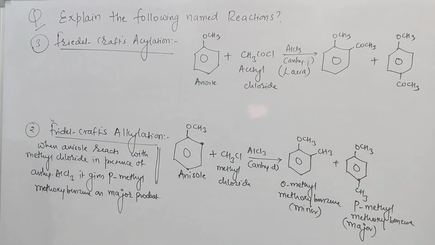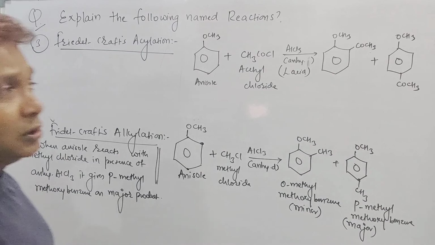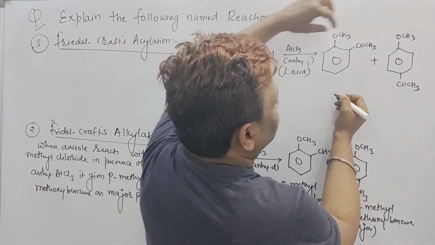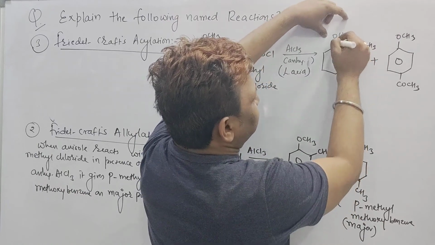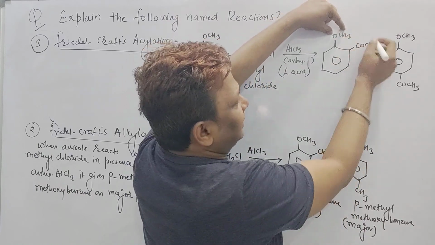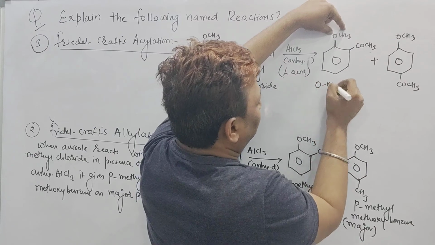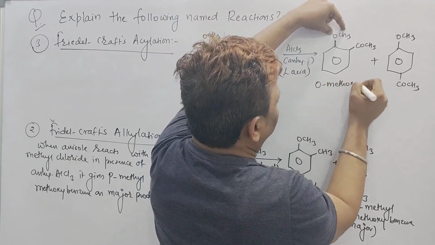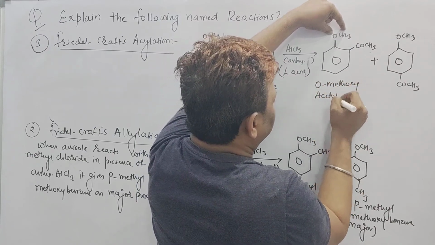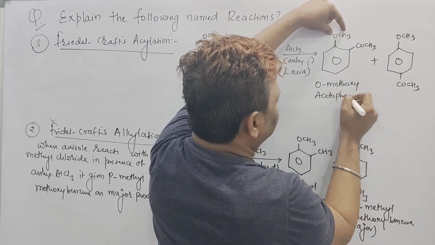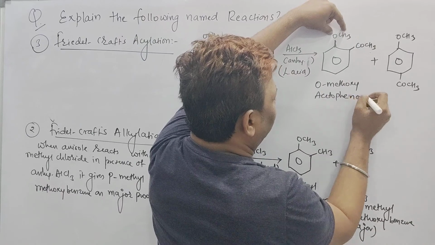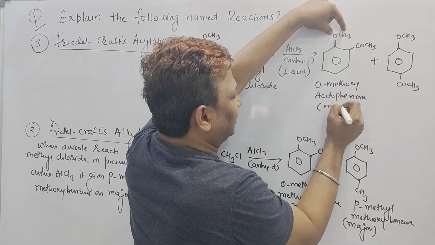But this ortho part which we wrote is called ortho methoxy acetophenone. Ortho here, this is a substituent now, ortho methoxy acetophenone, but it is a minor product.